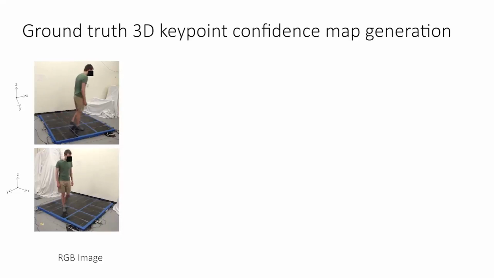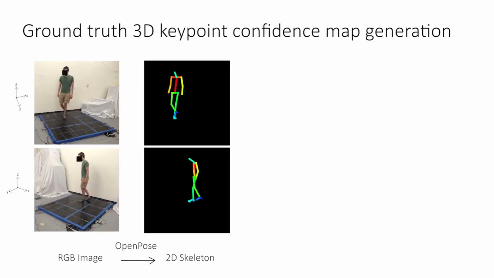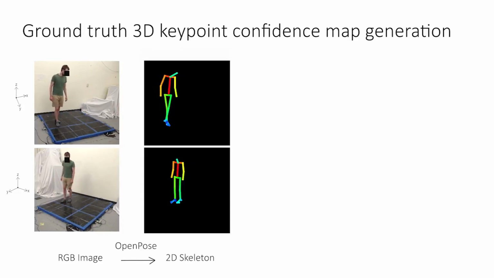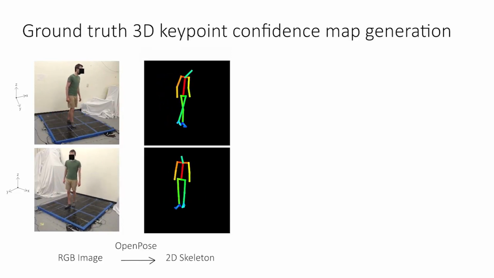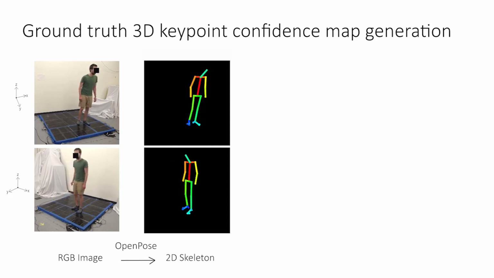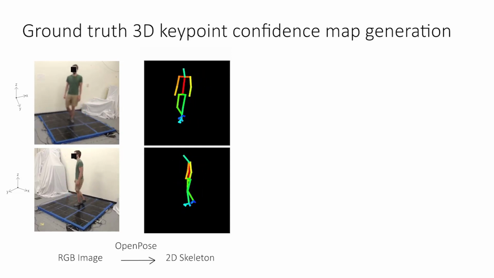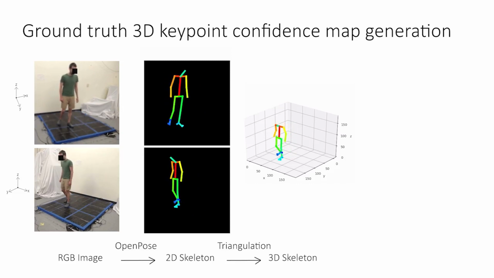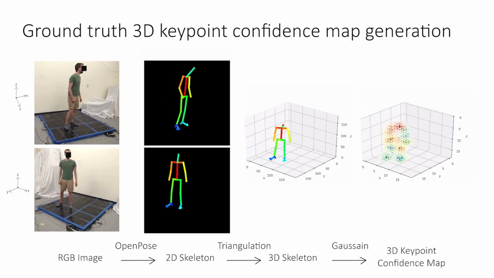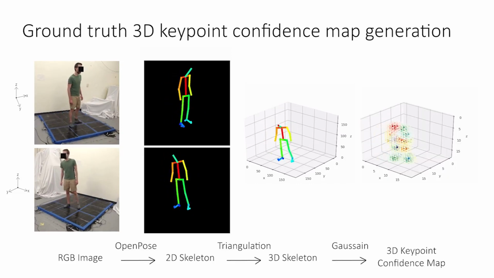We capture visual data with 2 synchronized and calibrated cameras. In order to annotate the ground truth human pose in a scalable manner, we leverage a state-of-the-art vision-based system, OpenPose, to generate 2D skeleton from the RGB images. We then triangulate the 2D skeleton and apply a 3D Gaussian filter to generate a 3D keypoint confidence map.